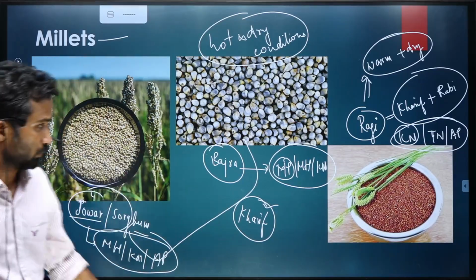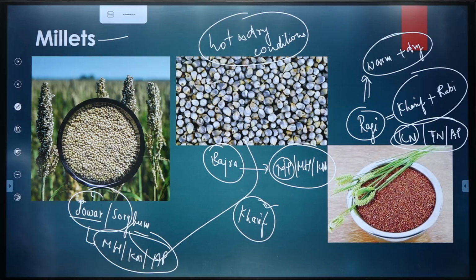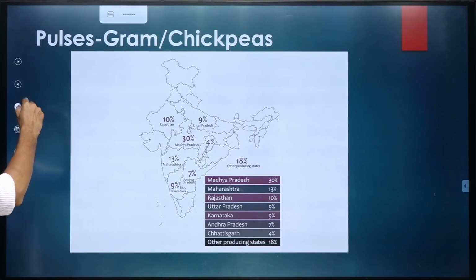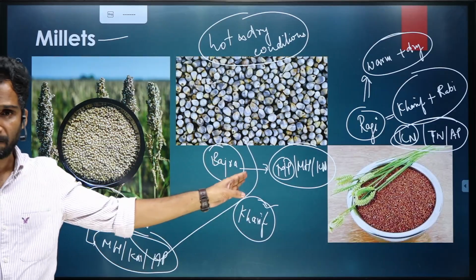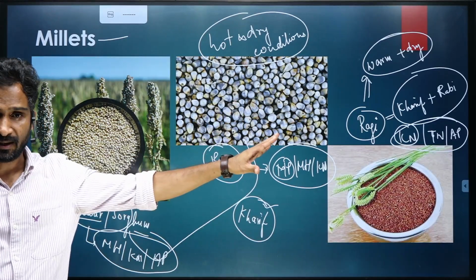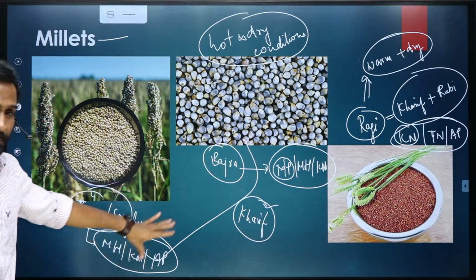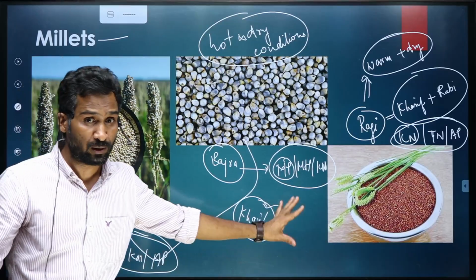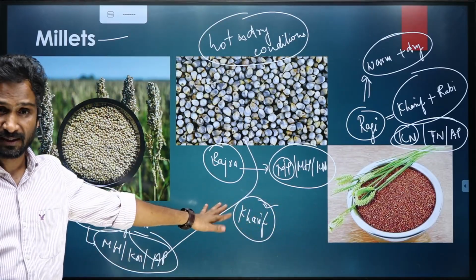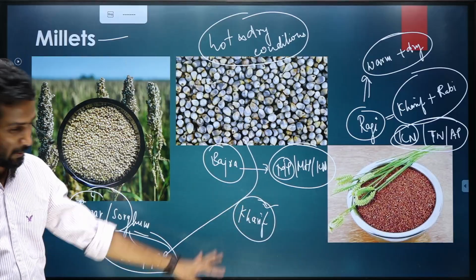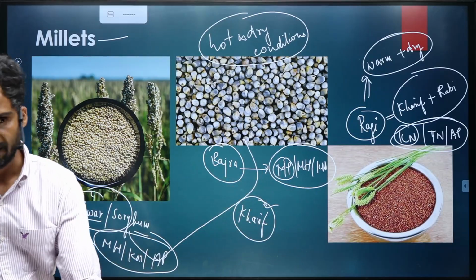Okay, so now we have discussed the millets. Under the millets, we talked about three types of crops: jowar, bajra, and ragi. These two are primarily kharif. I am not saying only kharif. They are grown in certain parts of the country, especially in southern India, as rabi as well. But primarily, they are known to be kharif crops.